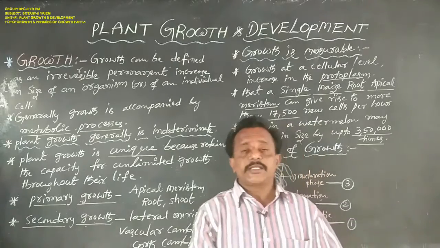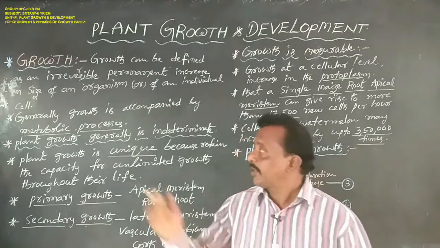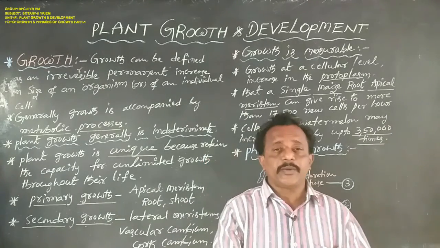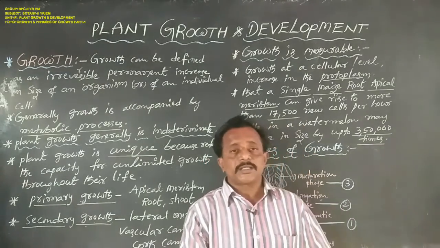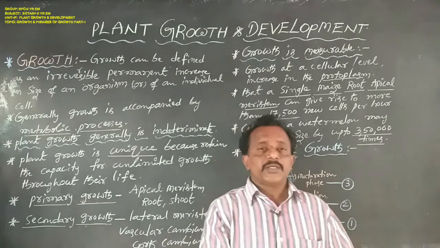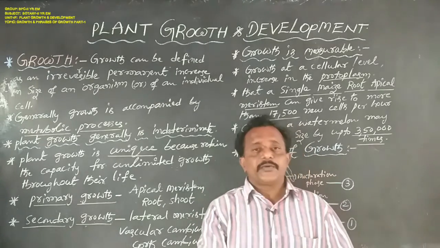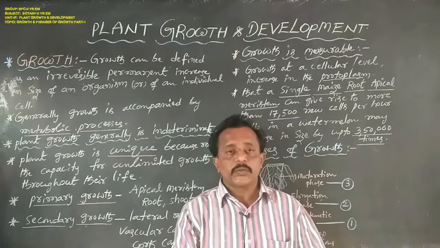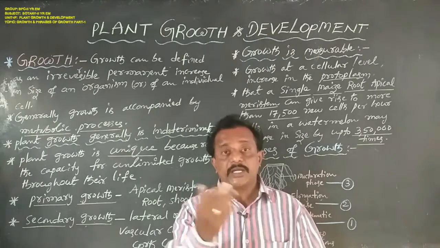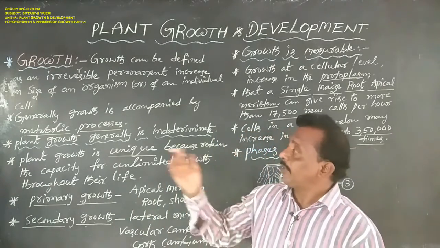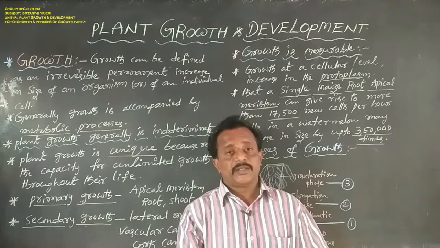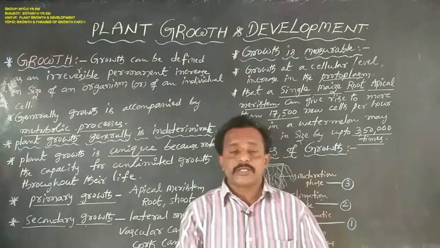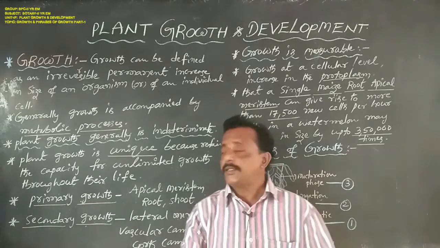Generally growth is accompanied by metabolic processes, that is anabolism and catabolism, which occur at the expense of energy. Leaf expansion is an example of growth at the expense of energy.